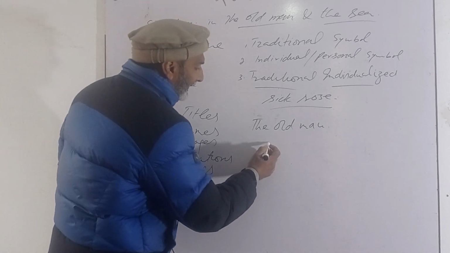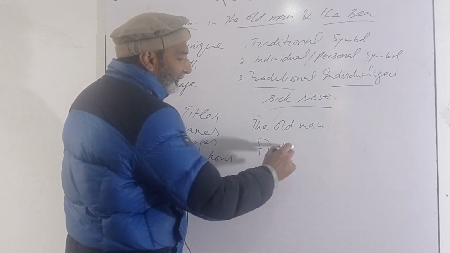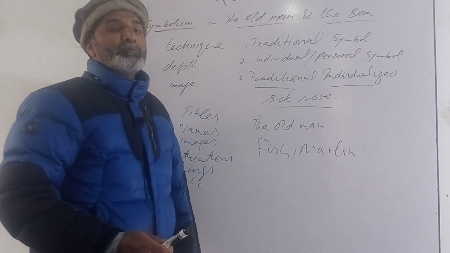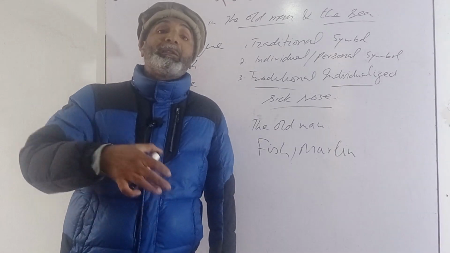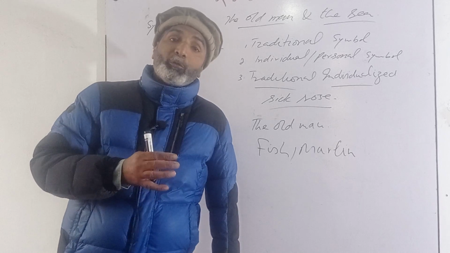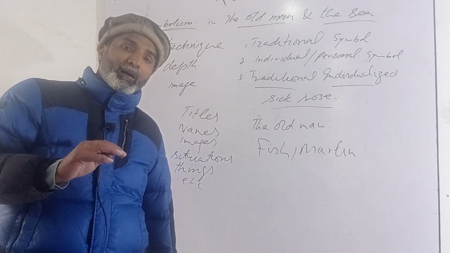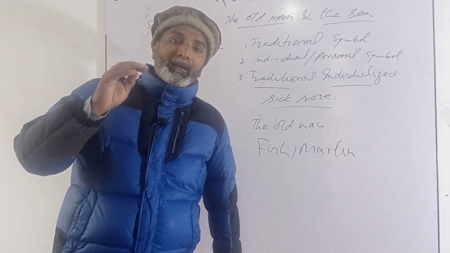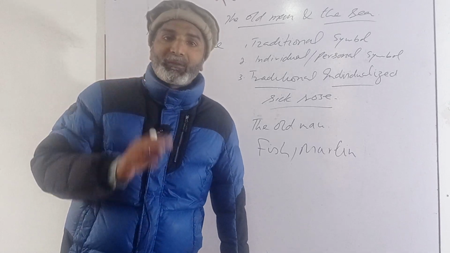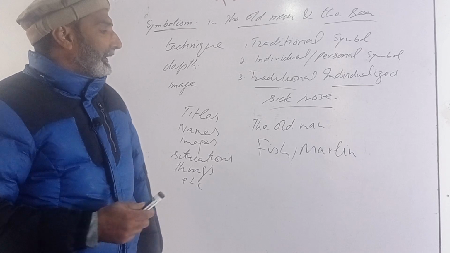Then we have the symbol of the great fish, Marlin. Marlin is the symbol of man's aim, which is very big, and man has to plan according to its size. If the aim is bigger, he will need greater planning. If the aim is small, then he needs only very minor planning.